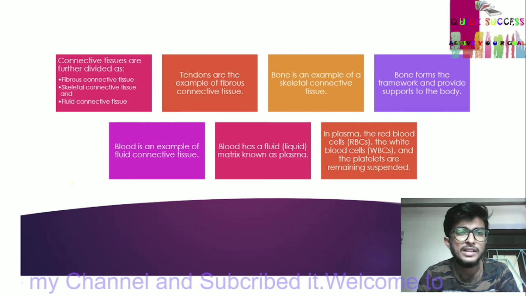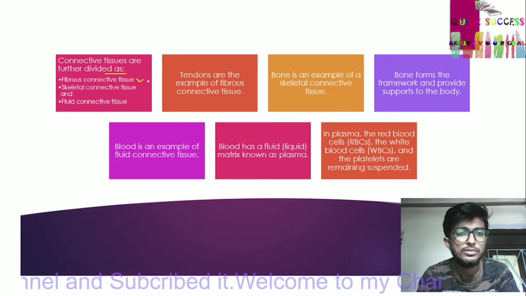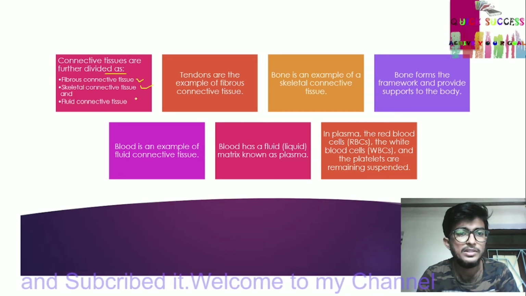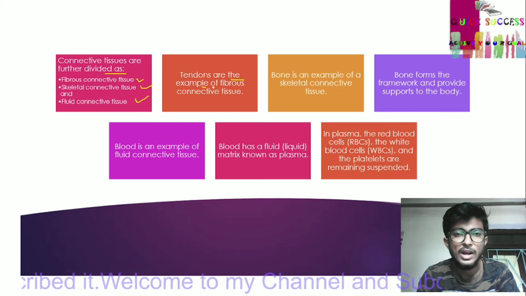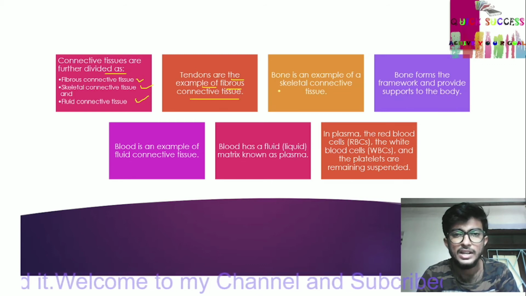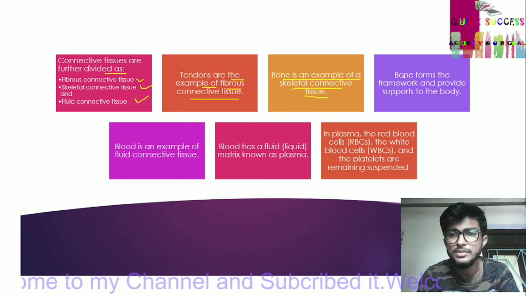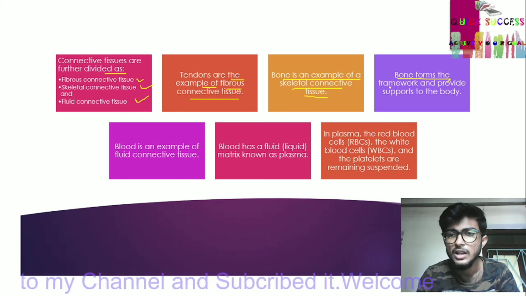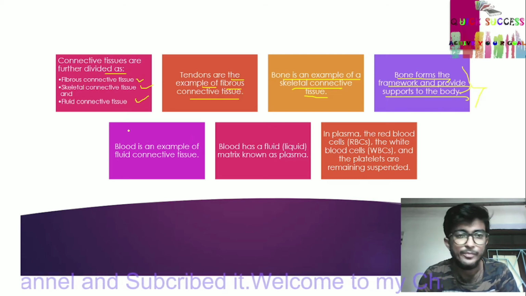Connective tissue is further divided into fibrous connective tissue, skeletal connective tissue and fluid connective tissue. Tendon is an example of fibrous connective tissue. Bone is an example of skeletal connective tissue. Bone forms the framework and provides support to the body.